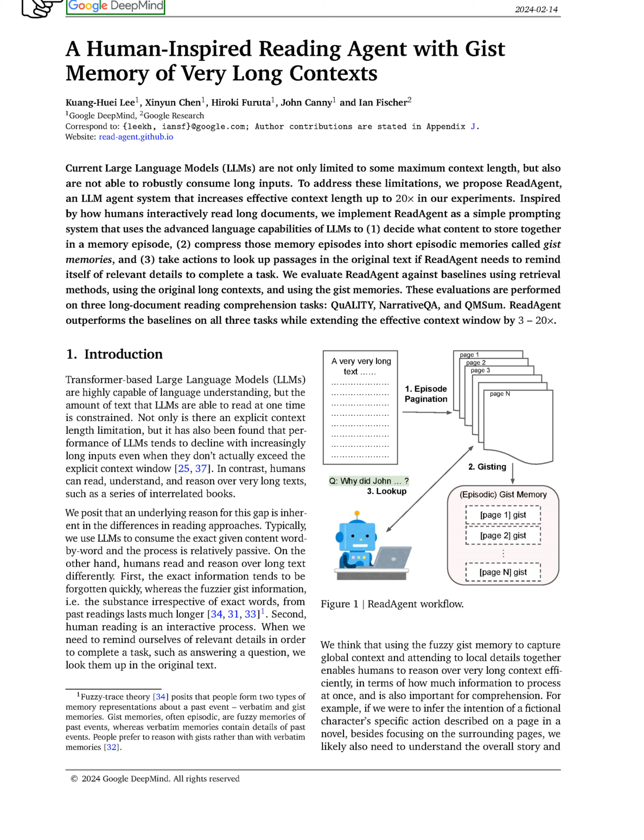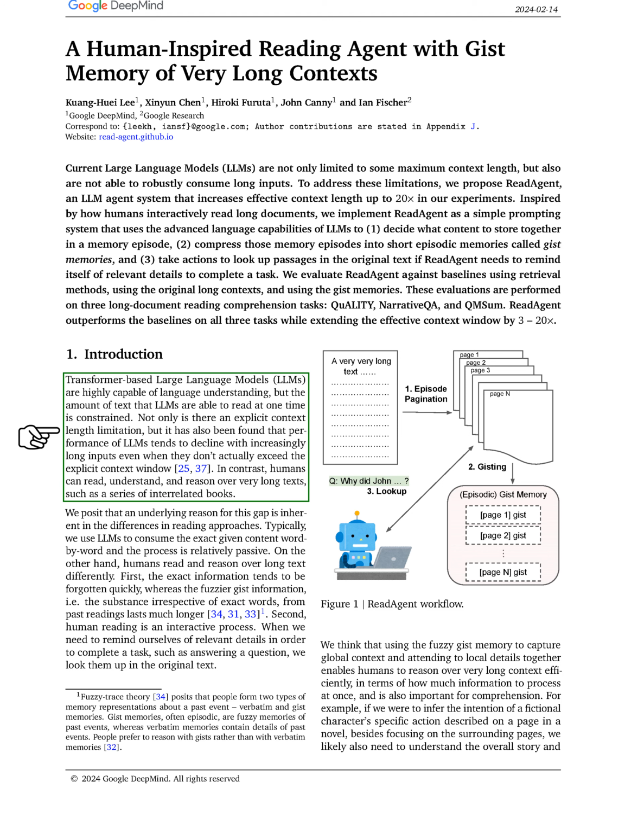Section: Introduction. In this section, we discuss how transformer-based large language models, LLMs, despite their proficiency in understanding language, face limitations in processing large amounts of text at once. These models have a set limit on the amount of text they can consider in a single instance, known as the context length limitation. Moreover, their performance tends to drop when dealing with long texts, even if these texts don't exceed the set context limit.